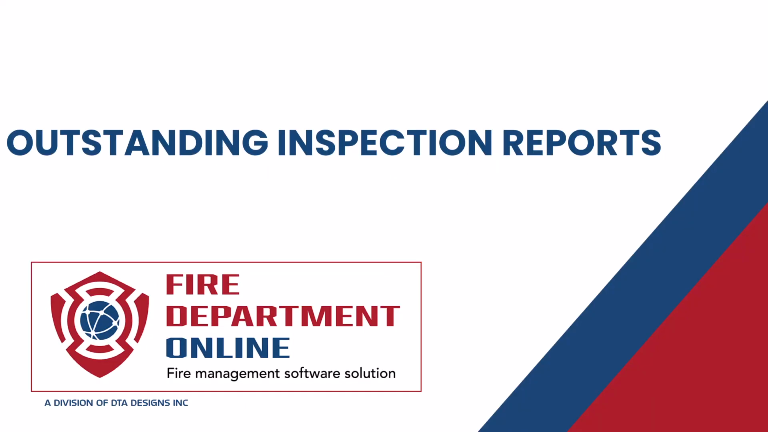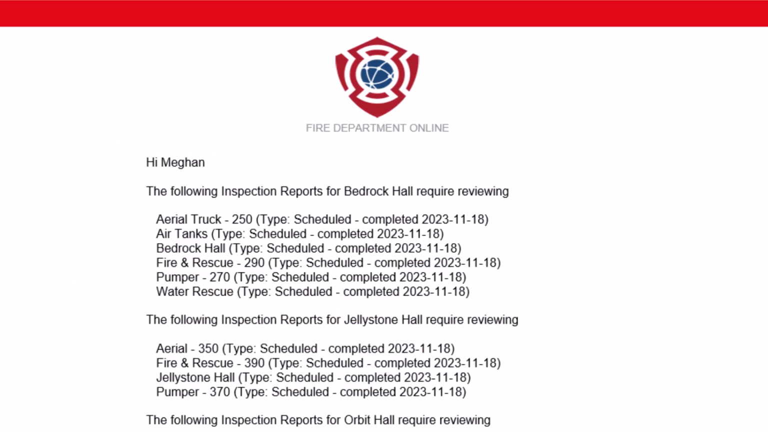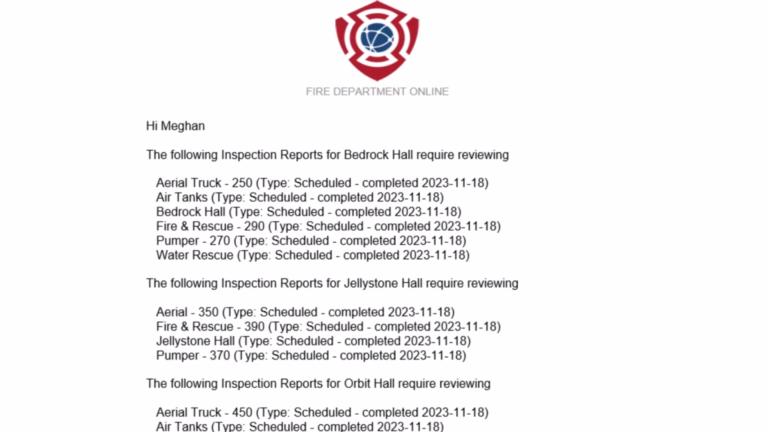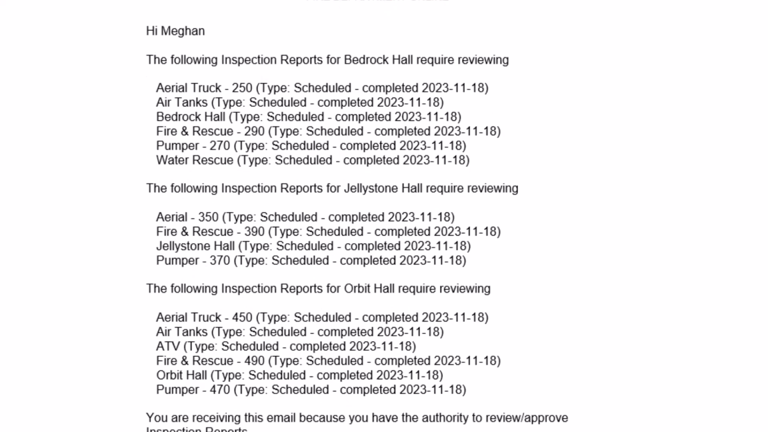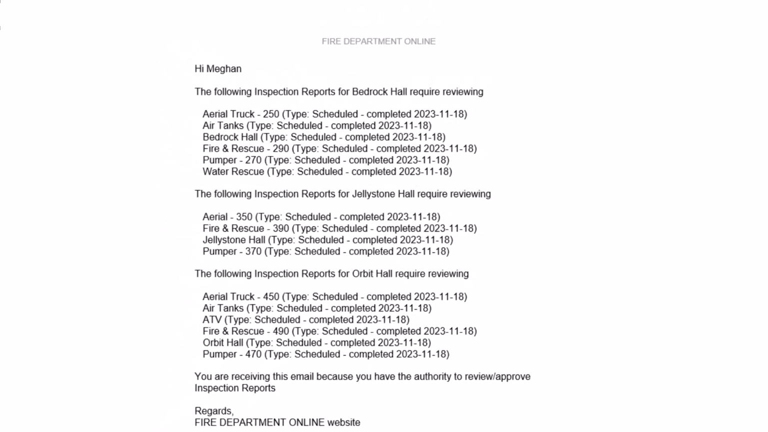The first automated email that we will be talking about is the email informing you that there are outstanding inspection reports to review and approve. Firefighter Megan has the necessary authority to review and approve inspection reports, so she receives an email nightly regarding any inspection reports requiring review and approval. The email shows all equipment by fire station and the date the inspection report was submitted. Not to worry, no email will be sent if there are no inspection reports requiring review and approval.